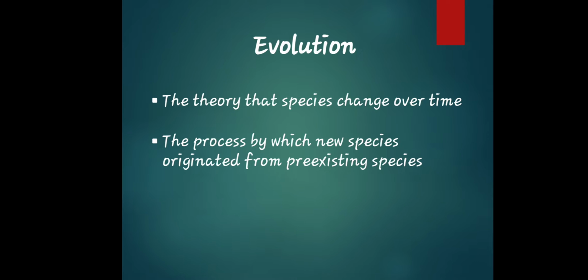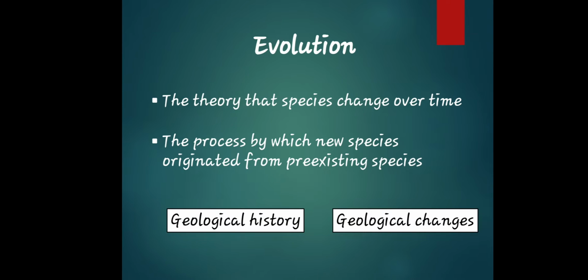When we say change, it includes characteristics of the species. Next, we have the process by which new species originated from pre-existing species. By evolving from the original species or the existing species, there is another evolution with new species coming from the pre-existing species. So that is the meaning of evolution. There are several kinds of evolution. We have geological history and geological changes.